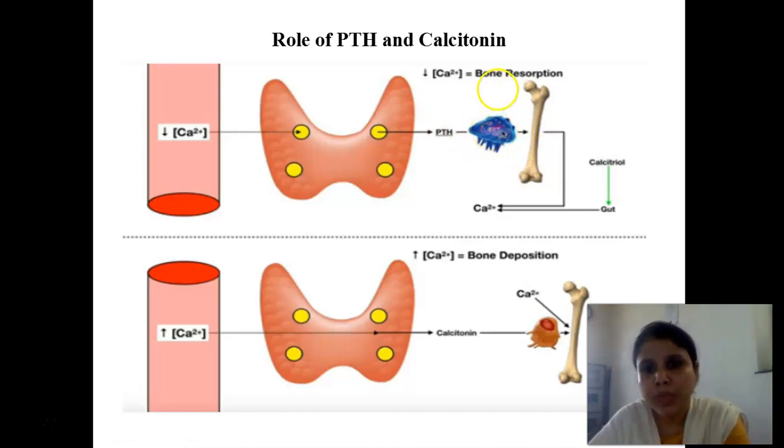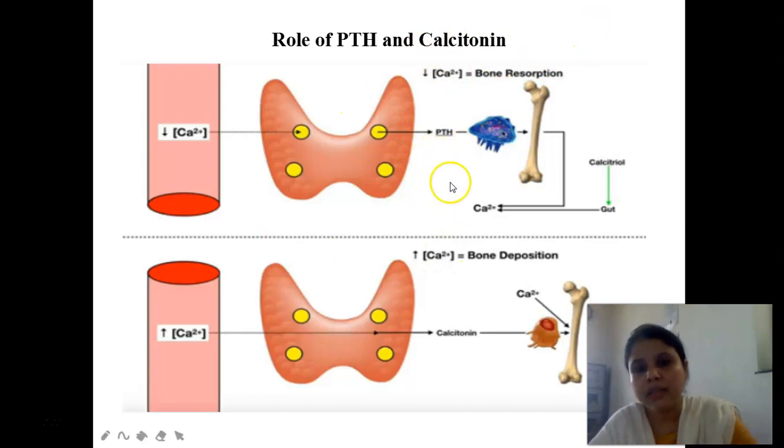So as of now, what does parathormone do? It activates the osteoclast cell, and these osteoclast cells cause the resorption of the calcium from the bone. So what is the meaning of resorption? These osteoclasts move slowly over the bone and remove the calcium from the bone. As a result, whatever calcium is present in the bone is removed, it goes into the blood, and the bone structure becomes porous.